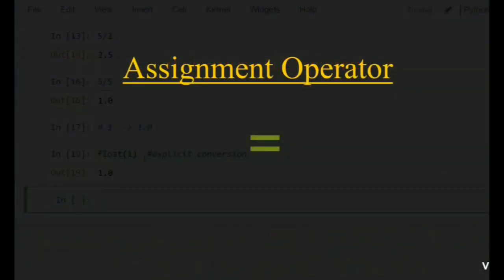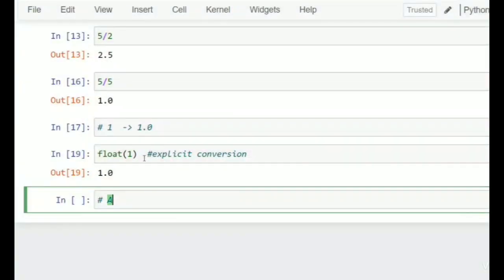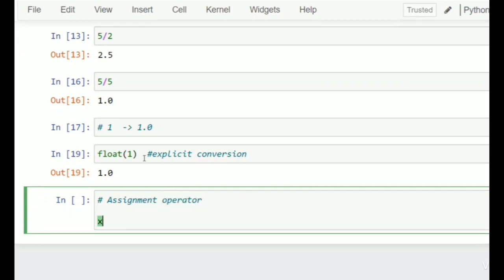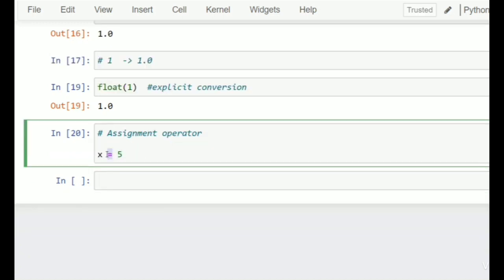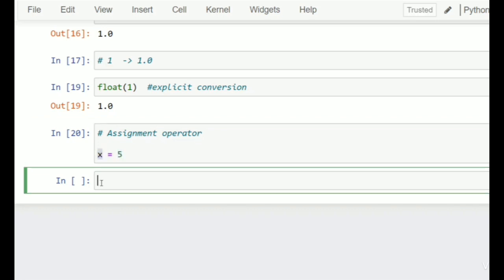Now we will discuss the assignment operator. For assignment of a value to a variable, we use the equal to operator, which is an assignment operator. For example, x is equal to 5. So this is the assignment operator. We use the operator to assign the value 5 to x.